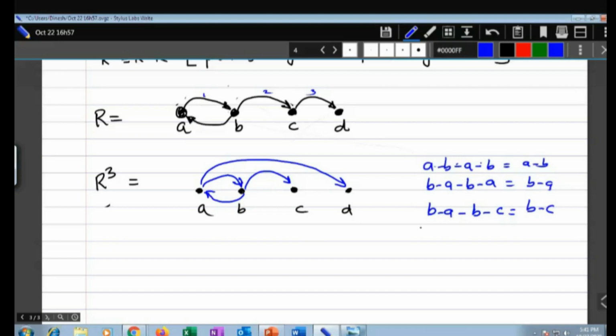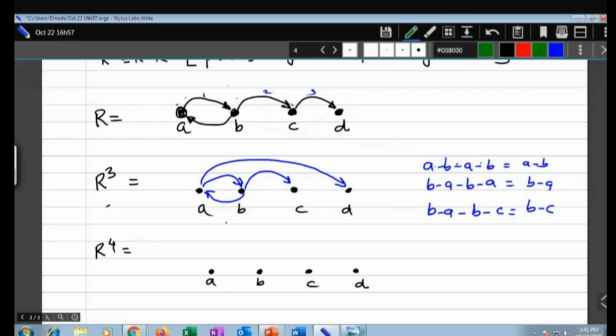Are you getting me? And then look at this. A to B, B to C, that we have already done, right? Yes or no? Yes, that we have done. So this is what R3 looks like now. Now let us find out R4. How will that R4 look like? This is A, this is B, this is C, this is D. Let me write A, B, C, D.